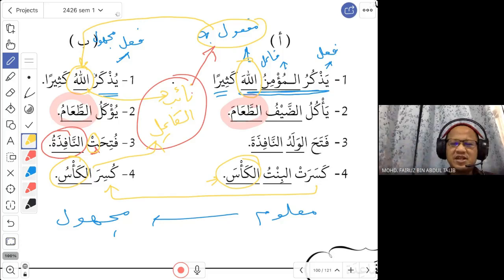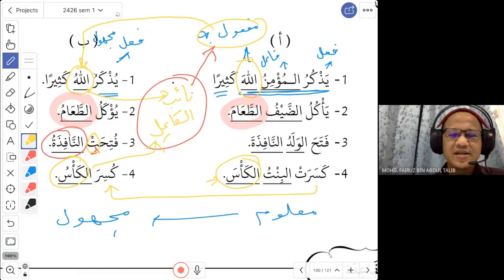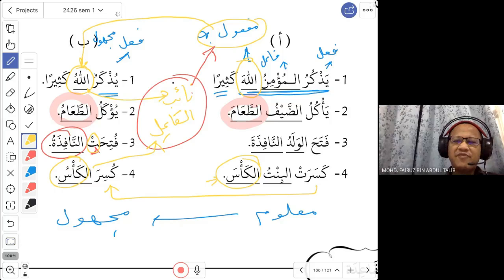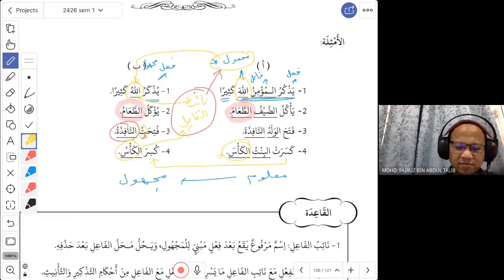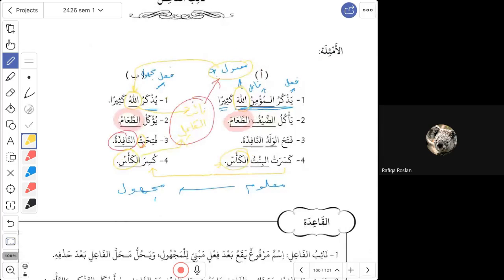So that is the first thing that we need to remember. Naib al-fa'il is a grammar term to refer to maf'ulun bih when you use it in the mabni lil majhul together with fi'il mabni lil majhul. So with fi'il mabni lil majhul, we don't have fa'il, we don't have maf'ulun bih. Maf'ulun bih is changed to naib al-fa'il. Okay, any questions so far? Okay, so far can understand.